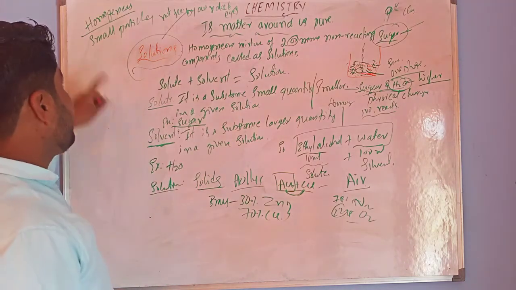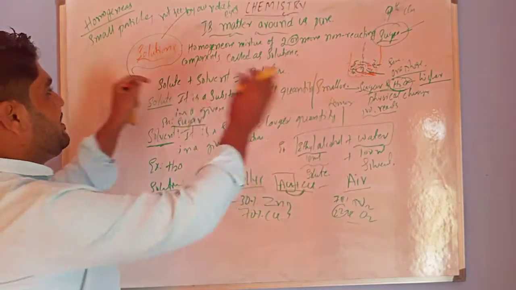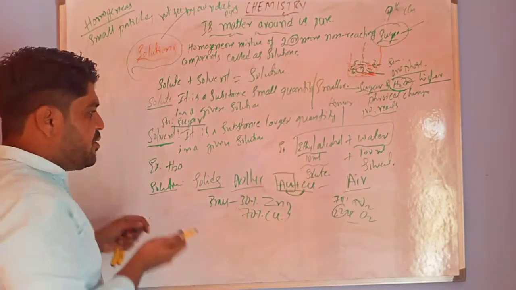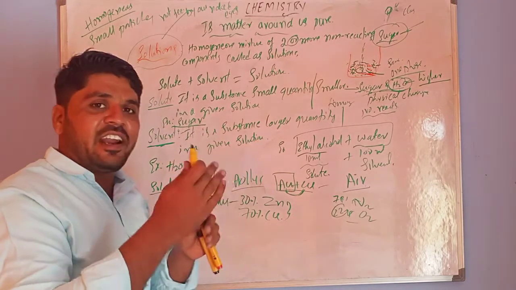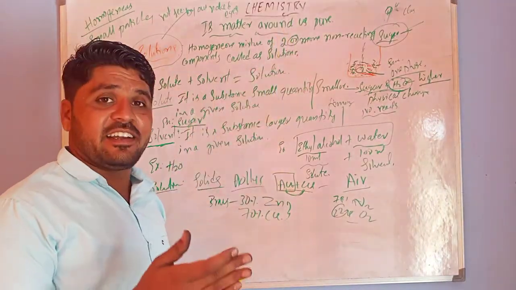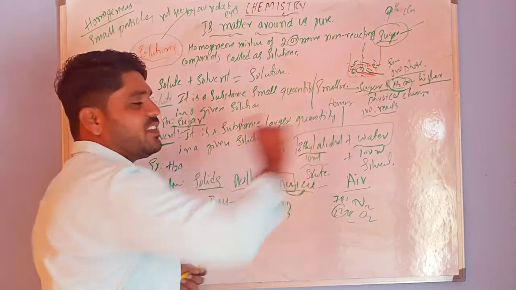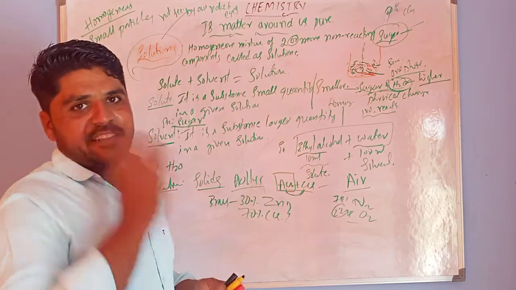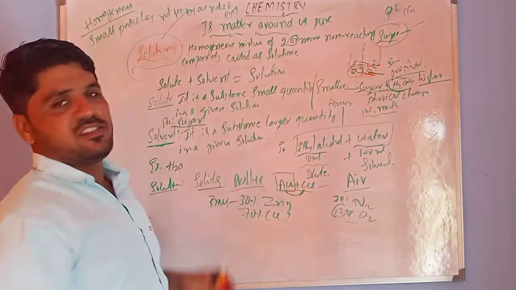Because of the small particles present in solutions, when you pass light through the solution, the light is not scattered. That's why we cannot observe the path of the light. Why? Because small particles are present in solutions.